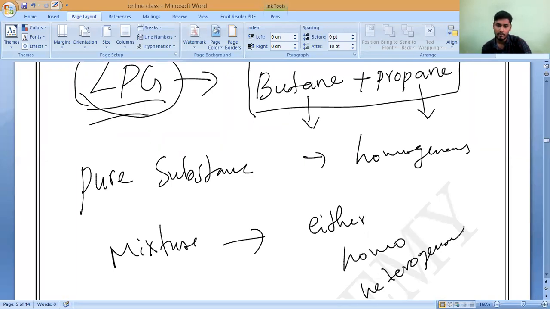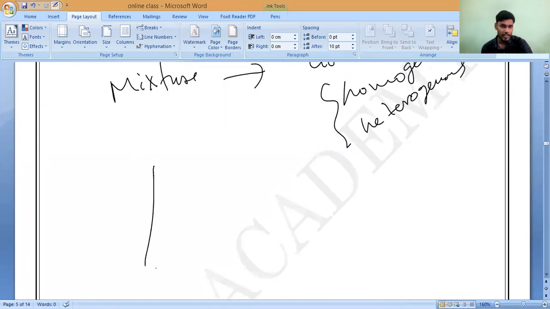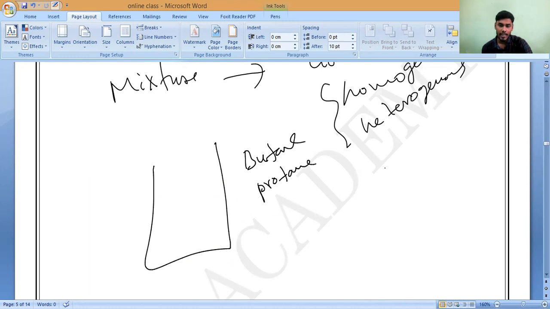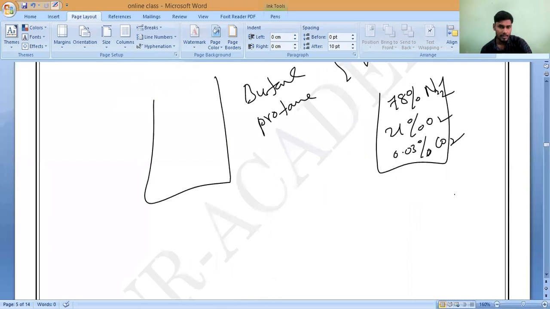Heterogeneous. Sir, I think both. Sai, what are you thinking? Both. Very good. For example, I will take two examples. Let me take the LPG gas: butane and propane. And air: 78% nitrogen, 21% oxygen, 0.03% carbon dioxide.